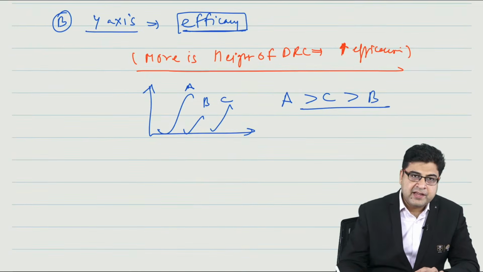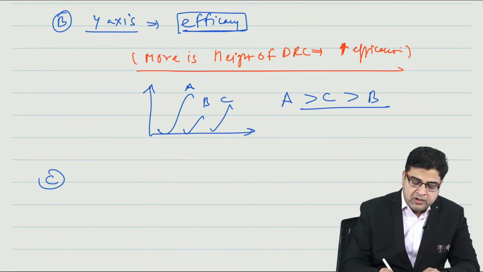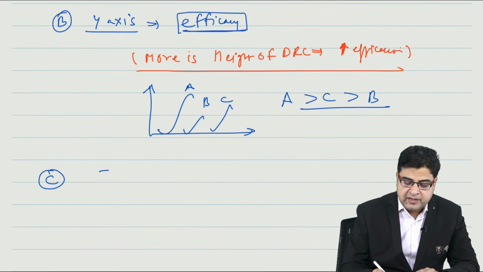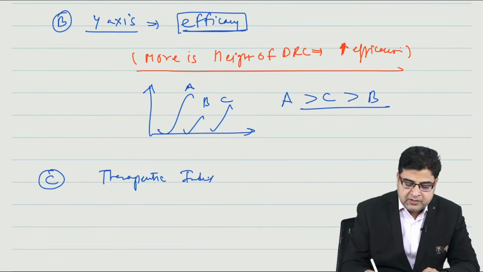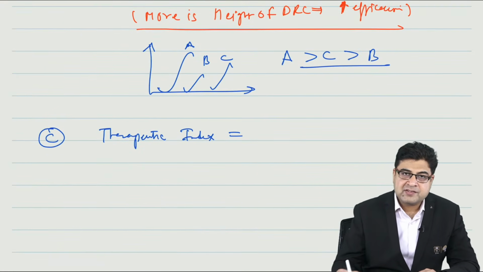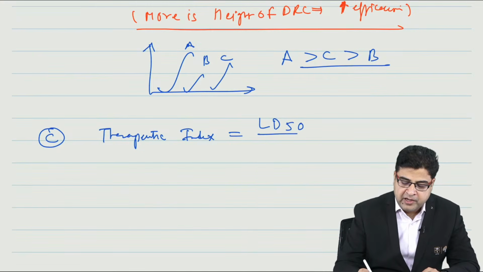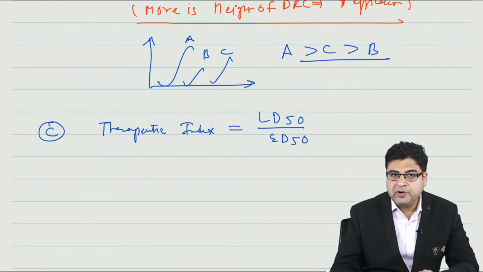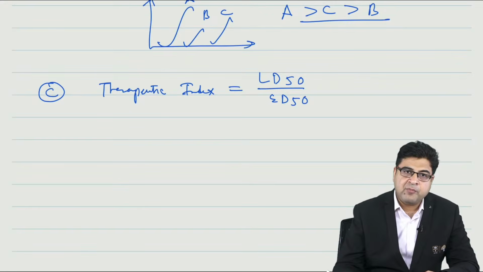Now apart from the X and the Y-axis, they will ask you in this graph, what is therapeutic index? So you will say therapeutic index is a ratio of LD50 upon ED50.